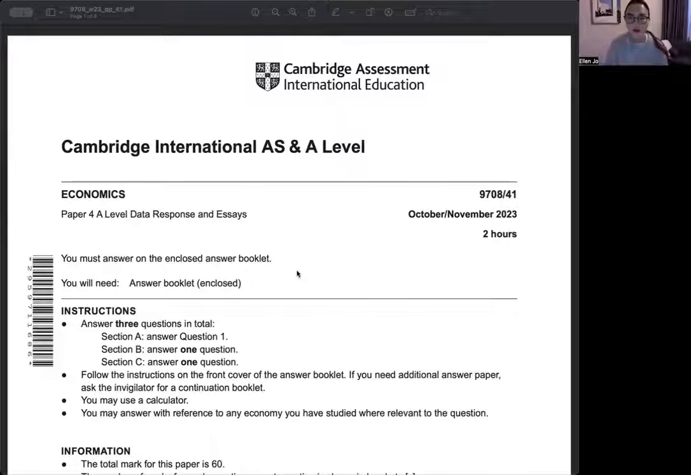Hi guys, in this video, I'm going to have an exam review session with a past paper. The paper that I'll do today is CIE A-Level Economics, Paper 4 from October-November 2023. Shall we start?